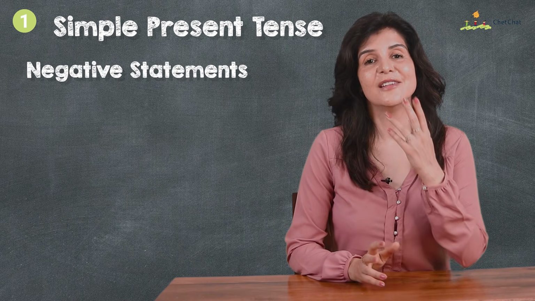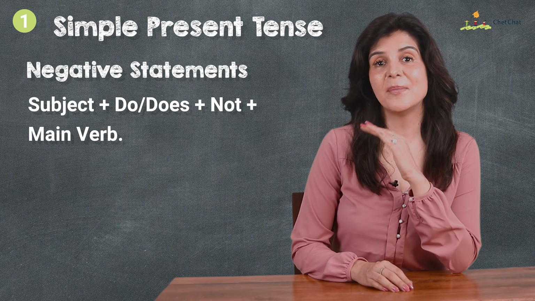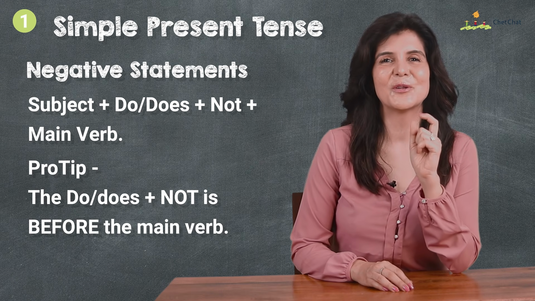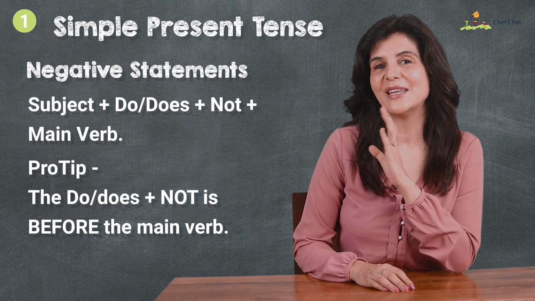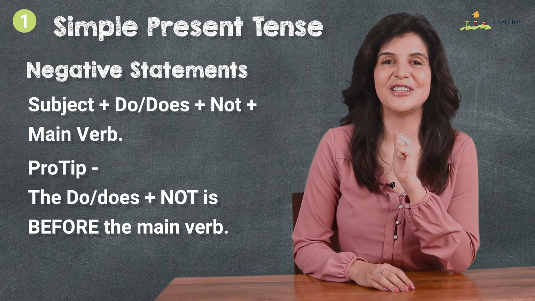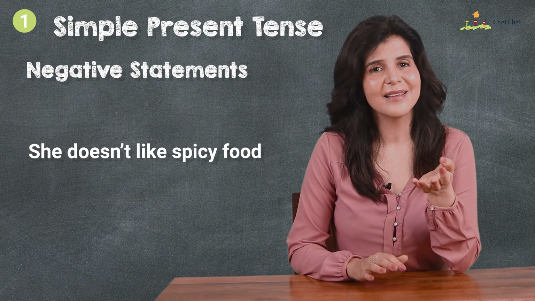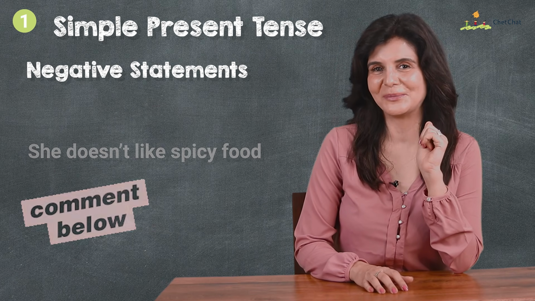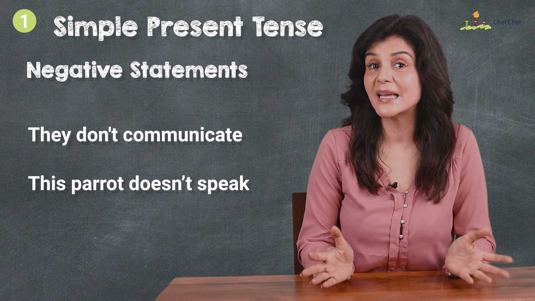Negative statements, the structure is subject plus do, does plus not plus main verb. Pro tip, the do, does plus not always comes before the main verb. Once again, I, you, we, they do not or don't, and he, she, it does not or doesn't. They don't work. She doesn't like spicy food. Me neither. Comment below if you like spicy food. They don't communicate with each other. This parrot doesn't speak at all.